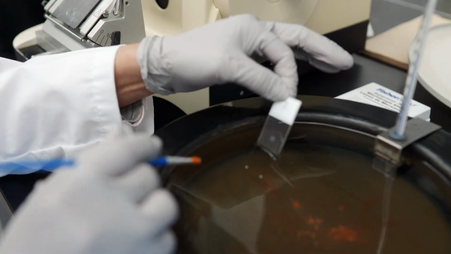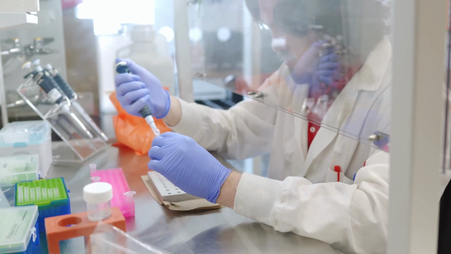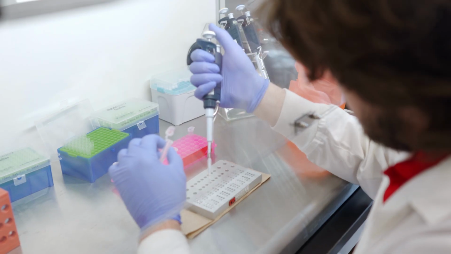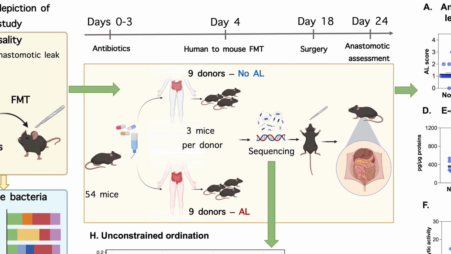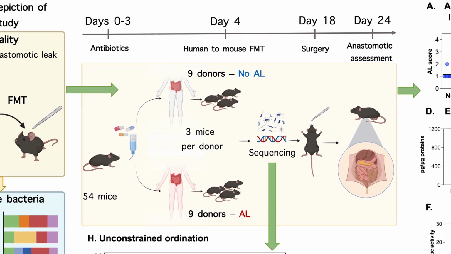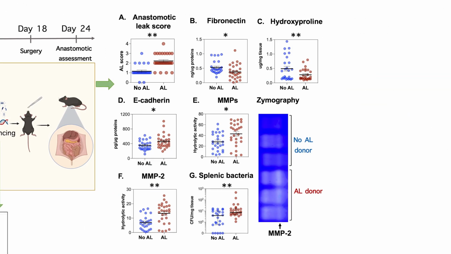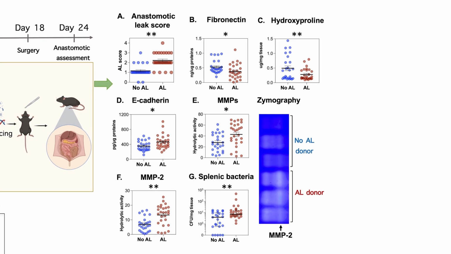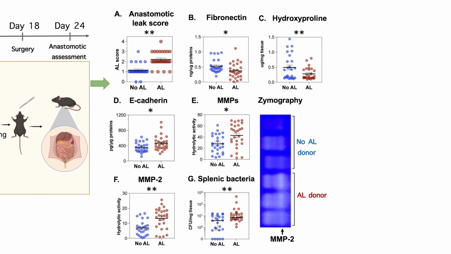process. In these studies, we investigated the causative role of gut microbiota in the pathogenesis of anastomotic leak in patients with colorectal cancer. Our first experiment consisted of collection before surgery of fecal samples from patients with colorectal cancer who had or not anastomotic leak, followed by fecal microbiota transplantation using these samples into mice that were then subjected to colonic surgery. Mice receiving the microbiota of patients with anastomotic leak had a higher rate of anastomotic leak after surgery and a weaker gut barrier function after the operation.